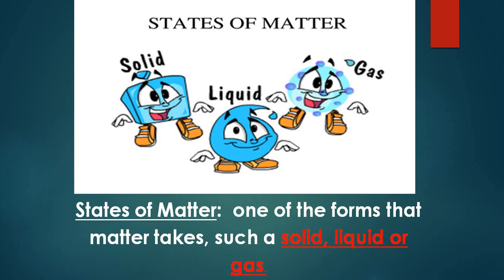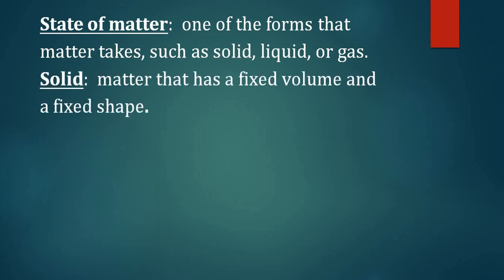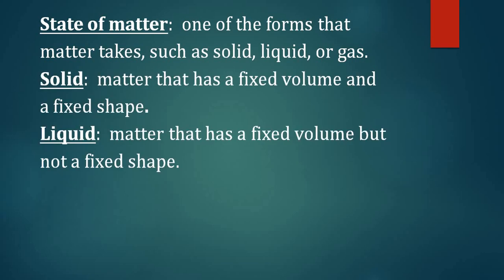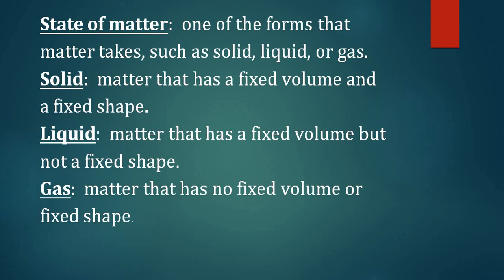We can define matter as anything that has mass and occupies space. Matter exists in three different states, that is solid, liquid and gas. So now we will be studying about the various states of matter, that is solid, liquid and gas. First starting with the solid. Solids, as you know, have a fixed volume and a fixed shape.